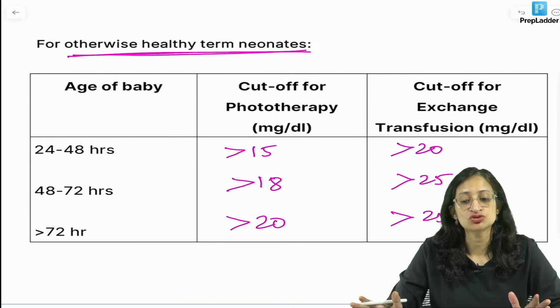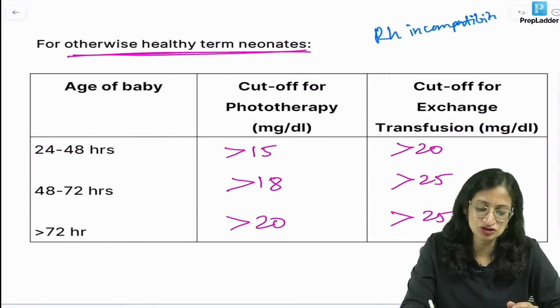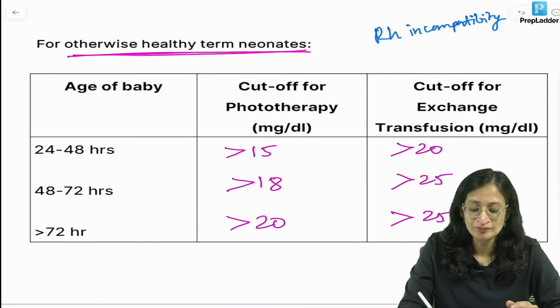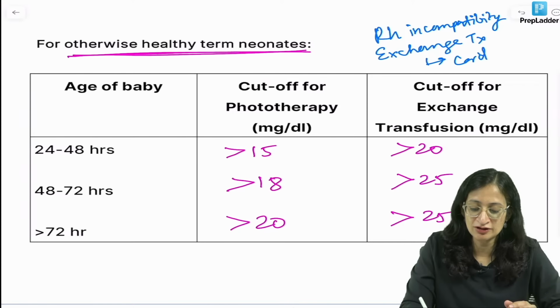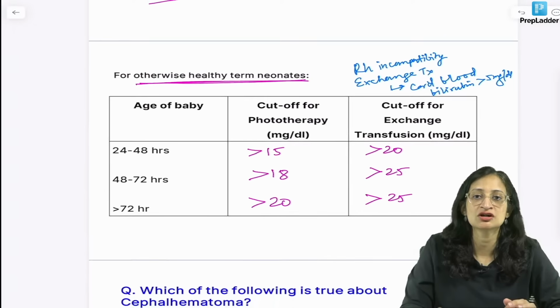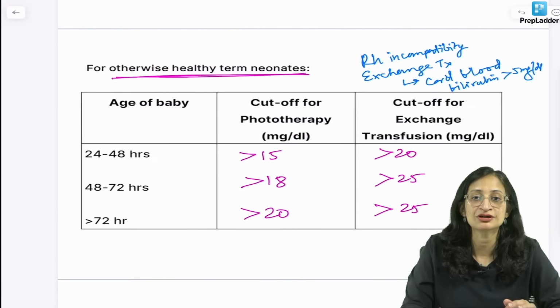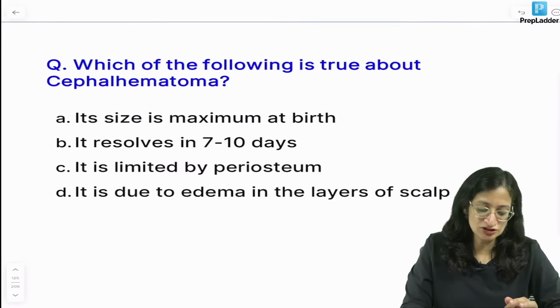But you will be surprised to know, if a baby has RH incompatibility, or erythroblastosis fetalis, then exchange transfusion is required if the cord blood bilirubin is more than 5. Cord blood bilirubin is as low as 5 milligram per dl, then also exchange transfusion is required, more than 5 milligram per dl. Okay, right? Which of the following is true about cephalhematoma?